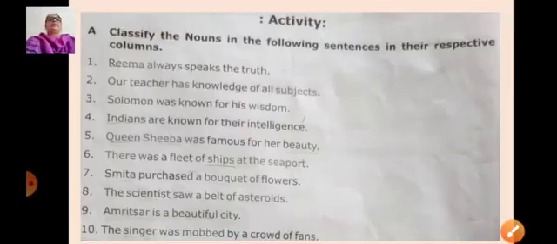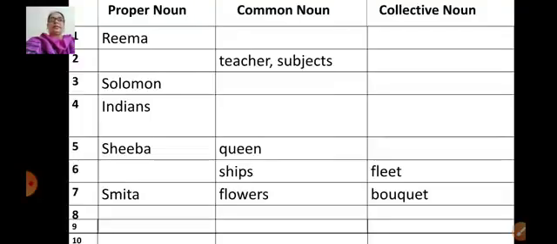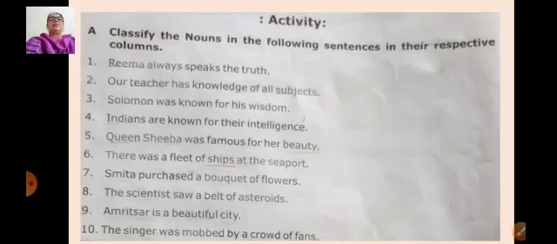Now one activity is given based on this information. Again, it's a very interesting activity. We have to classify the nouns in the following sentences in their respective columns. 10 sentences are given, children, and you can see below that 10 sentences this type of table is given, isn't it? So we'll read the first sentence first.